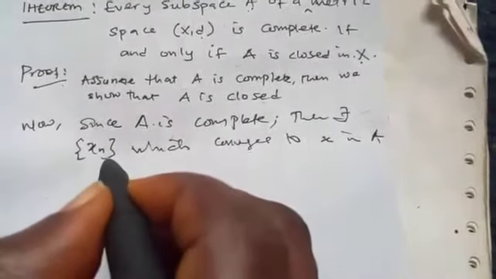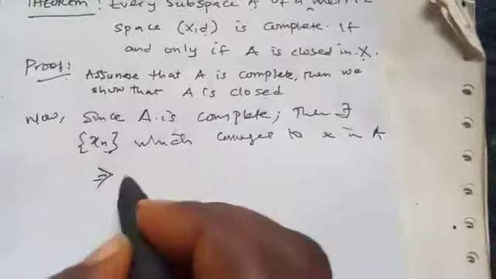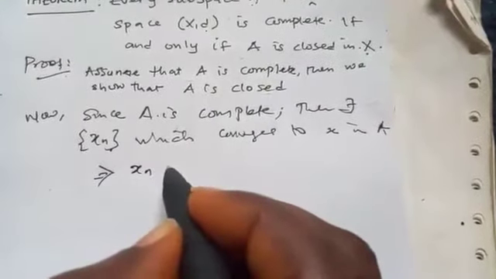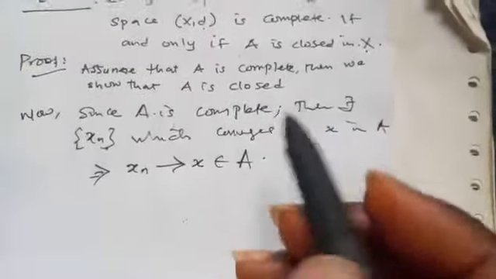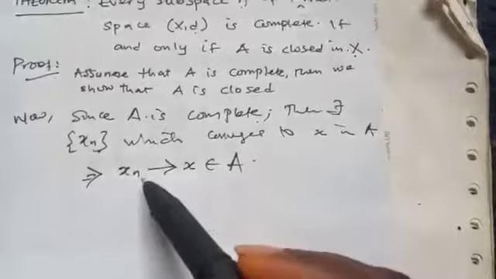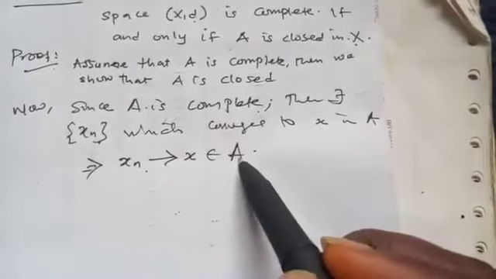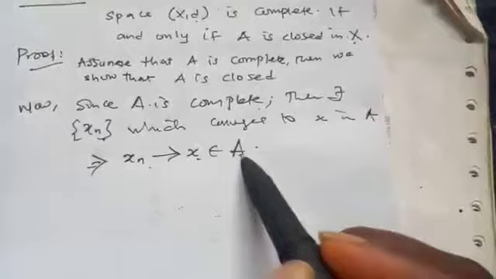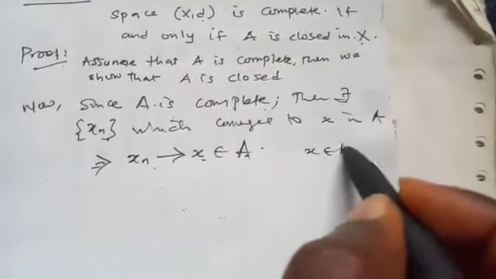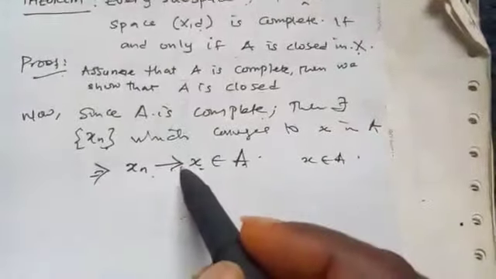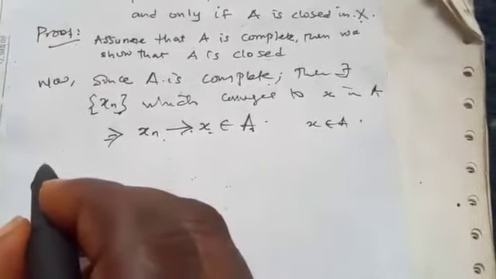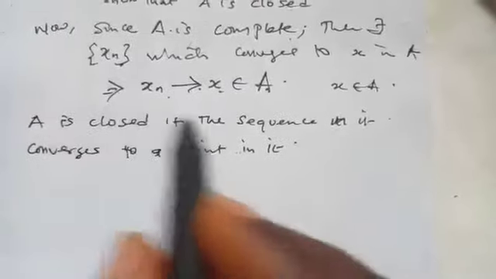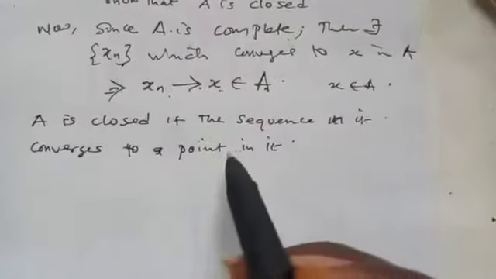And we know that this convergent sequence is a Cauchy sequence. So we can write that this x_n converges to a point in A. Why? Because by definition, every Cauchy sequence in it must converge to a point x in A. So this is by definition. And by the lemma we stated, A is closed if the sequence in it converges to a point in it.